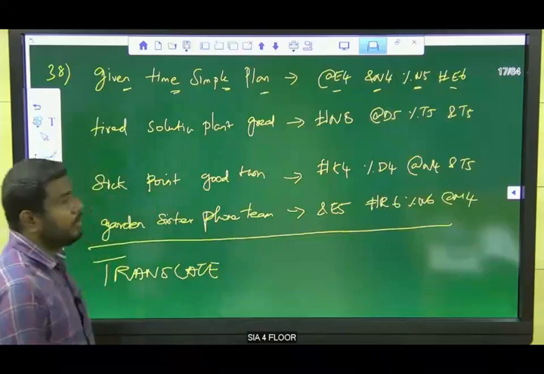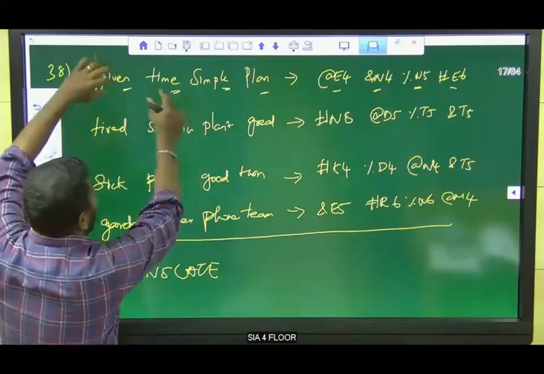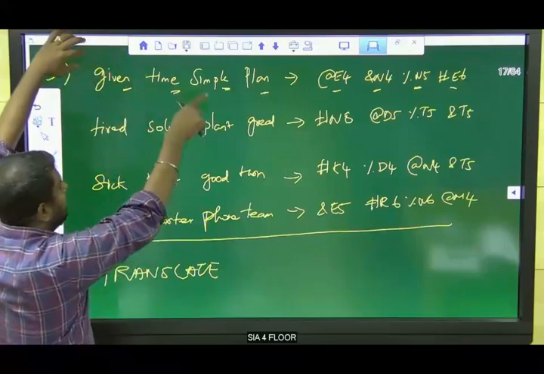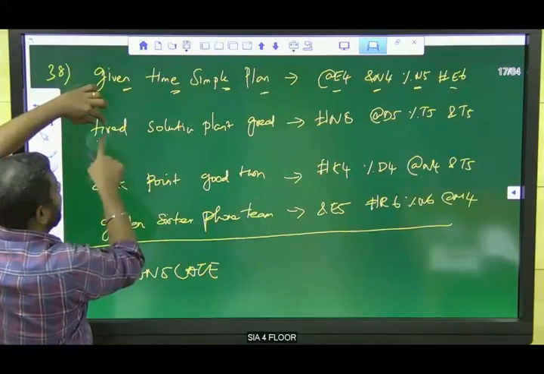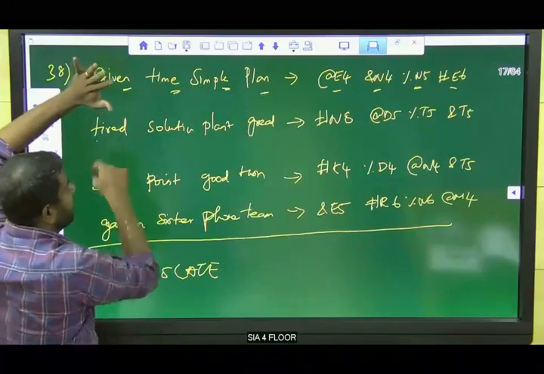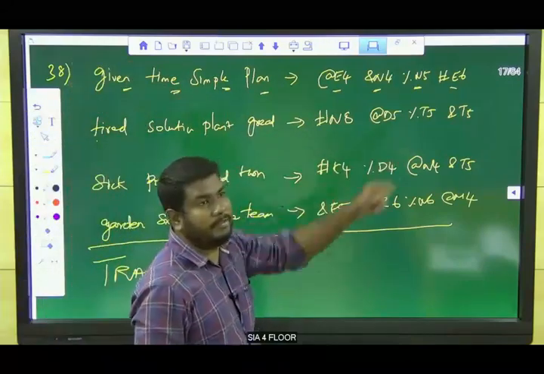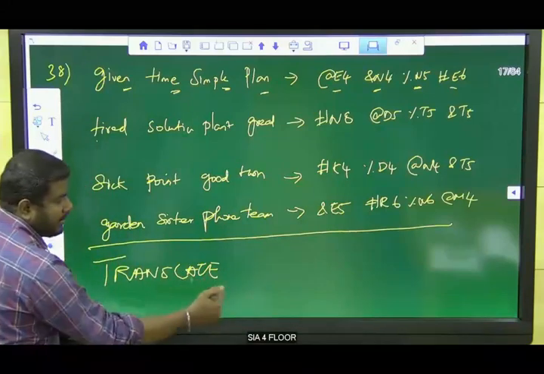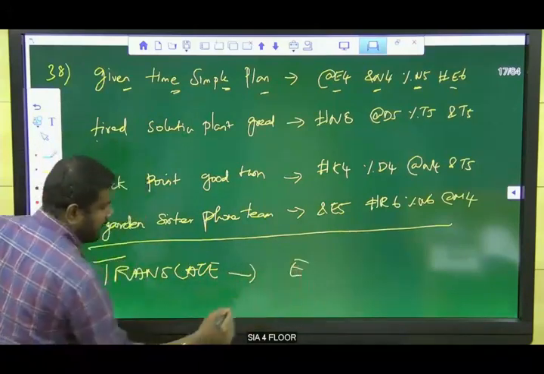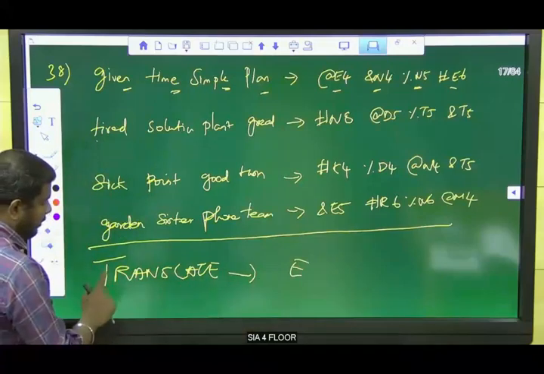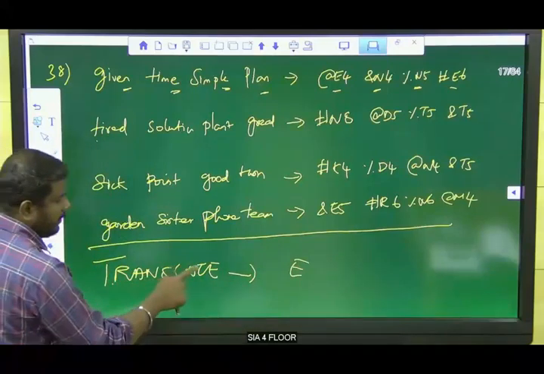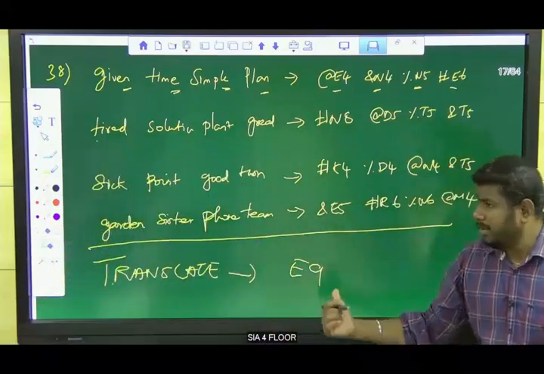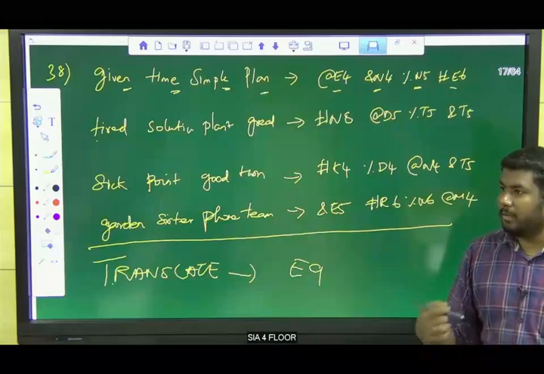That's it. This is our clue, right? They have taken the last letter of the given word and the total number of letters. For example, take tired. Total number of letters is 5, last letter is D. We have D5. Now listen here. For translate, what is the last letter? E is the last letter. Count the number of letters: 1, 2, 3, 4, 5, 6, 7, 8, 9. So E9.